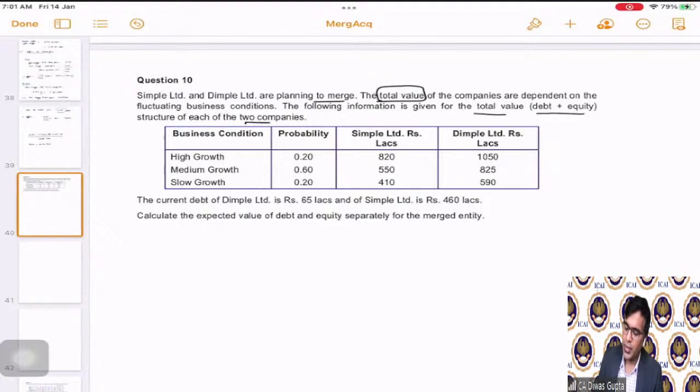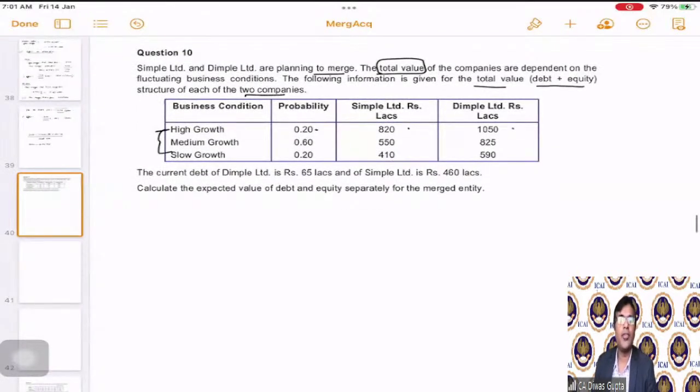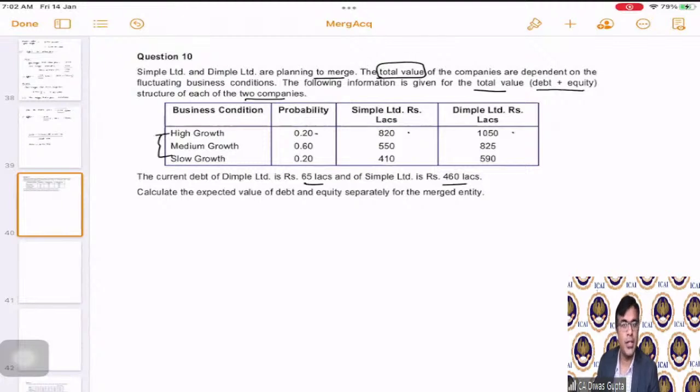They are saying in case of a high growth, which has a 20% probability, Simple Limited's total value is 820 and Dimple Limited's total value is 1050 lakhs. Similarly, three scenarios are given. Then they say that the current debt of Dimple Limited is 65 lakhs and Simple Limited is 460 lakhs.